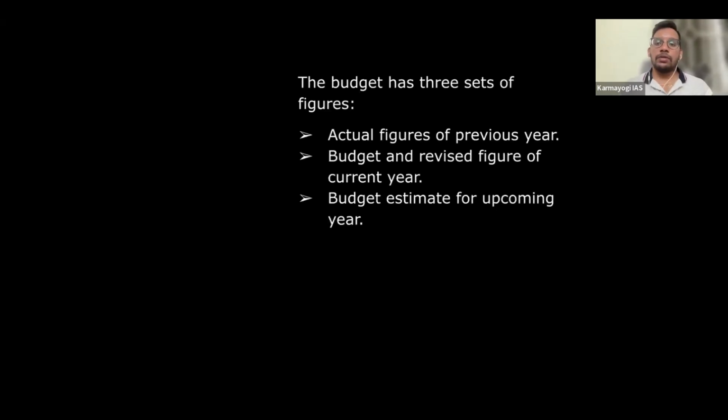Fine. Let's move ahead. Now, the budget has three sets of figures. Now tell me, government is proposing the budget even before the completion of the fiscal year. Let's say now we are in the fiscal year 2024-25, but the budget is proposed for 2025-26, the upcoming year. Why is government putting the budget in February itself? Why doesn't it keep it on April 1st when the financial year starts? Financial year is between April 1 and March 31. But why is government proposing this budget even two months before? Anyone?